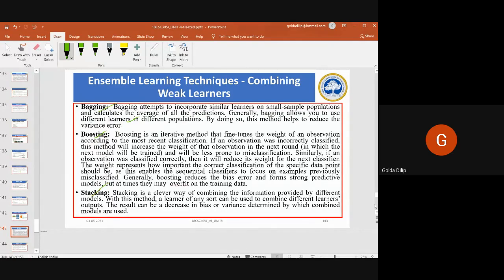Next, moving on to stacking. Stacking is basically used to decrease the bias or the variance by combining the information provided by different models. Stacking is not generally used. It is actually bagging and boosting that are most popularly used in ensemble learning. Here you are combining the information, but there is no clear literature regarding how to combine this information. This is not a very popular technique. So that is regarding ensemble learning techniques: you are combining weak learners and becoming a strong learner.